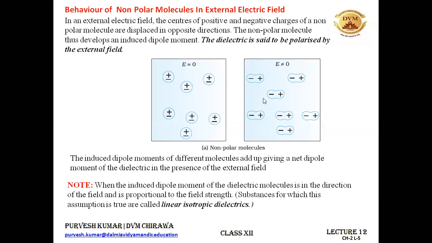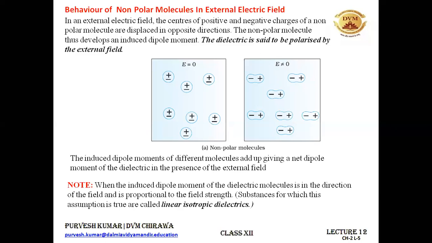So this is a linear isotropic dielectric, because the dipole moment developed in this dielectric due to the presence of this electric field is directly proportional to the strength of the electric field, and it is also in the direction of the electric field. That's why it is known as a linear isotropic dielectric. I hope the discussion is clear.